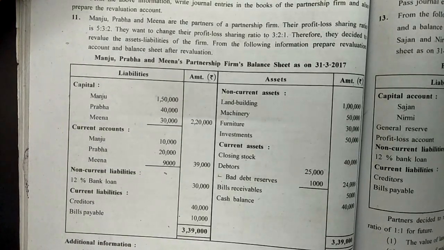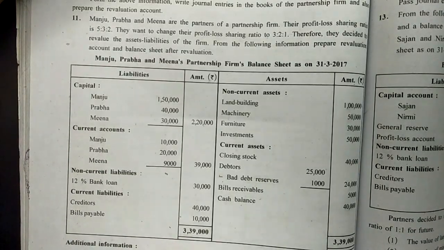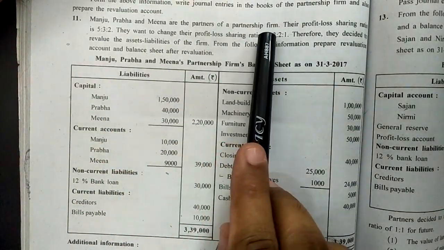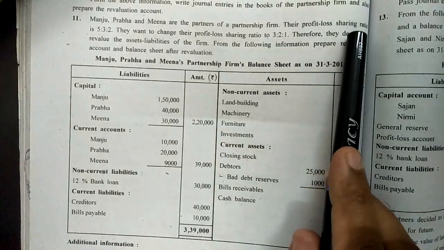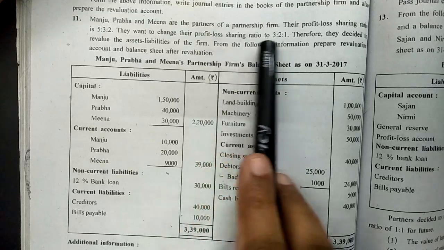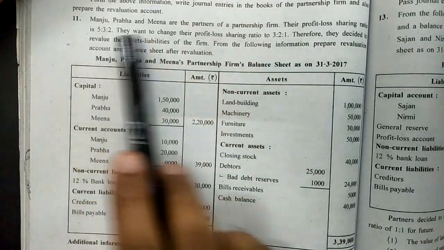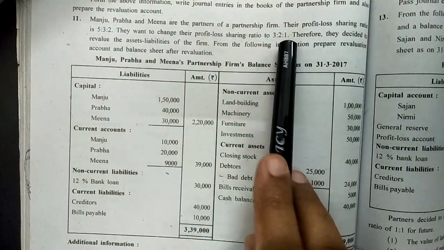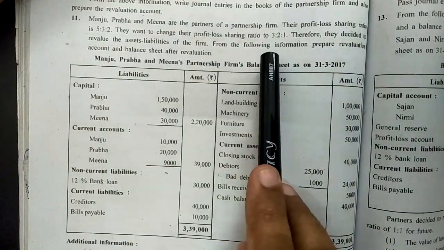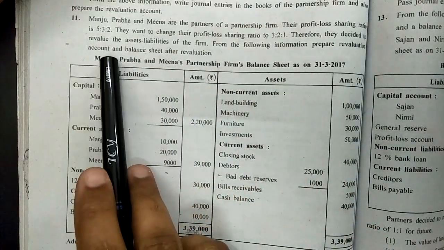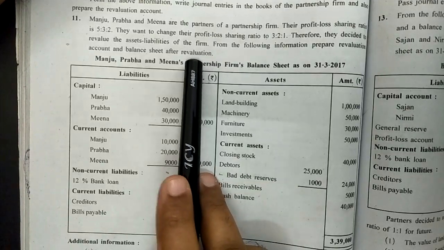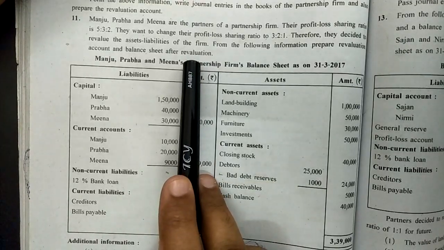Question number 11. In this case, the information provided is: Manju, Prabha and Meena are partners of a partnership firm. Their profit and loss sharing ratio was 5:3:2. They want to change their profit sharing ratio to 3:2:1. Means again they are changing from the old ratio to the new ratio. Therefore they decided to revalue the assets and liabilities of the firm. From the following information you are required to prepare the revaluation account and the balance sheet after revaluation. Means after changing the values of assets and liabilities, a new or reconstituted balance sheet is to be prepared.